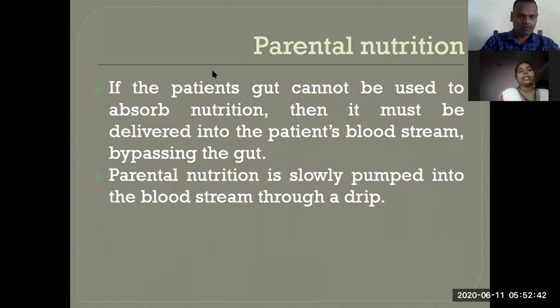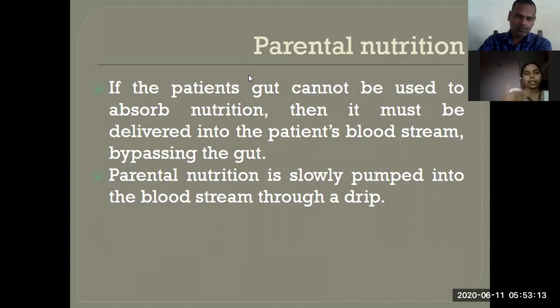Where enteral nutrition is given through the tube or through the stomach, parenteral nutrition is slowly pumped into the bloodstream through a drip. Mostly, if you see heart patients, they are given this parenteral nutrition.